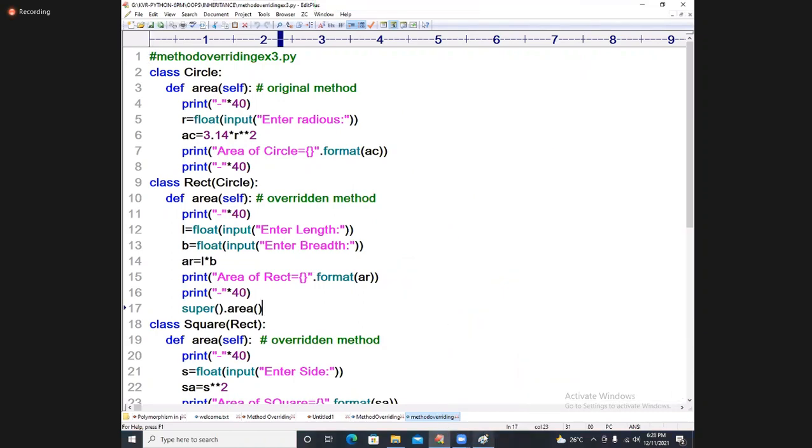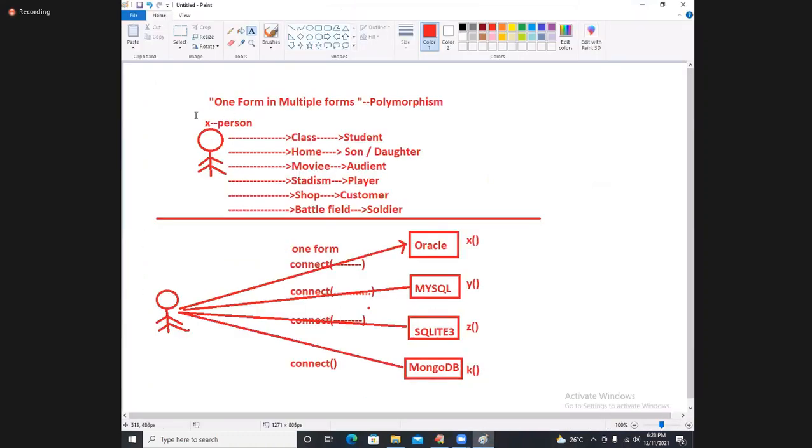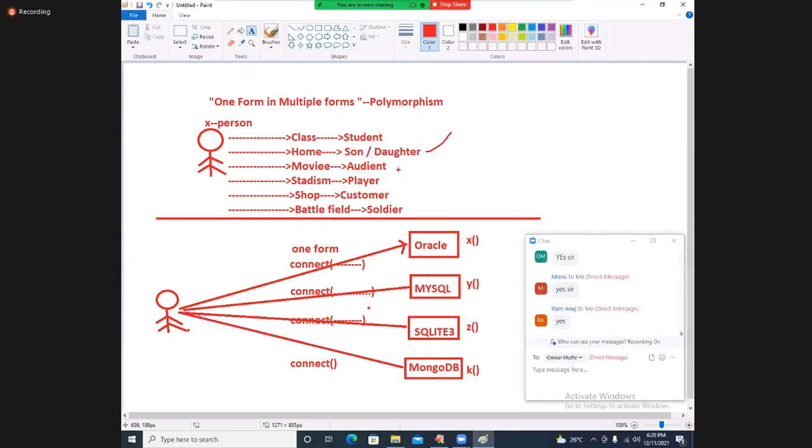Come back to the point. If you observe this diagram, it is one person only, one form only, but if you carefully see, these are all called multiple forms. He is called the original form, and later you are represented like this, depending on the situation. You are having one memory space only. See how easy it is. One memory space only, but you are giving different answers here. That's why the real-time implementation of polymorphism provides inbuilt benefits: less memory space will be utilized.